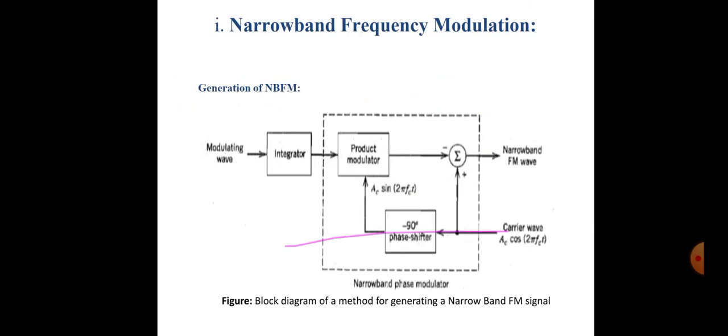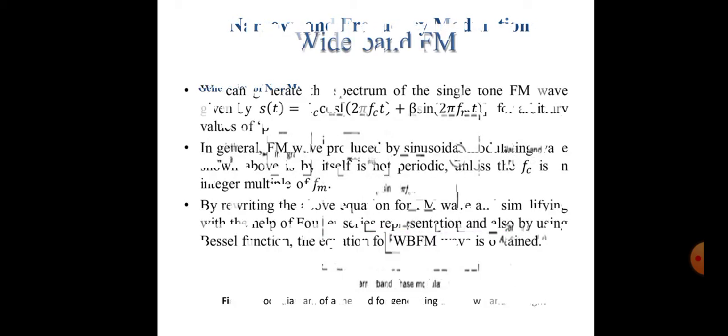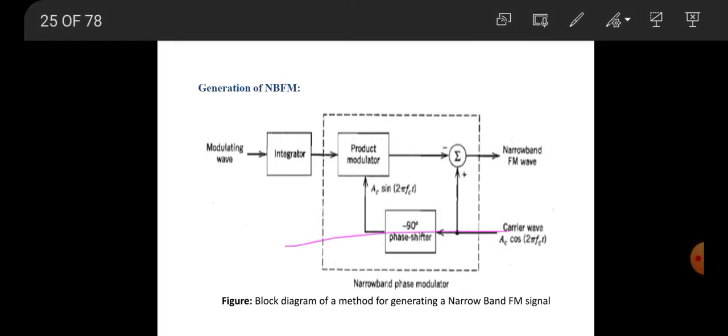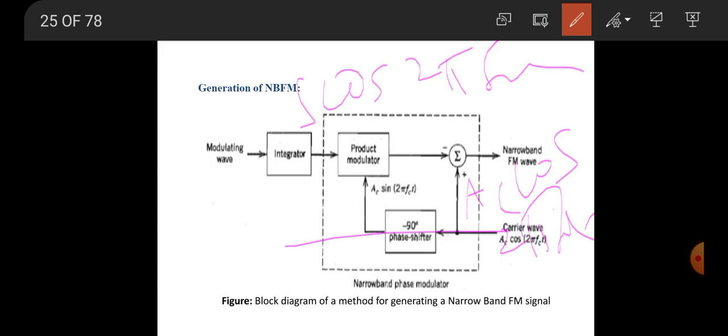So how are we obtaining this equation? Here Ac cos 2 pi fc t is given. The integration of cos 2 pi fm t dt is nothing but sin 2 pi fm t divided by 2 pi fm, so you get delta f by fm.